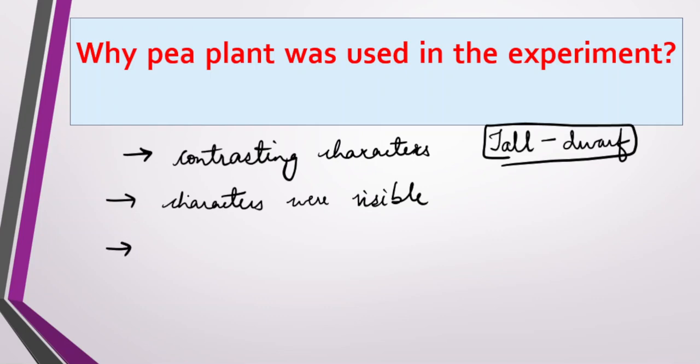And this plant was also bisexual. Now what does bisexual mean? Only one flower which has both male and female parts.